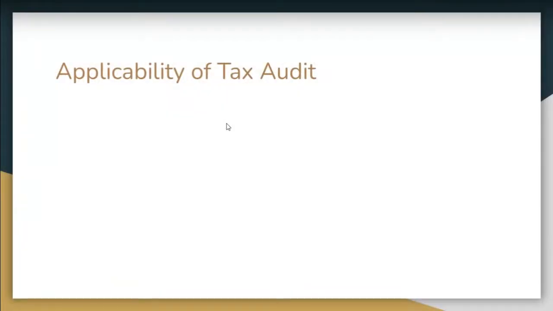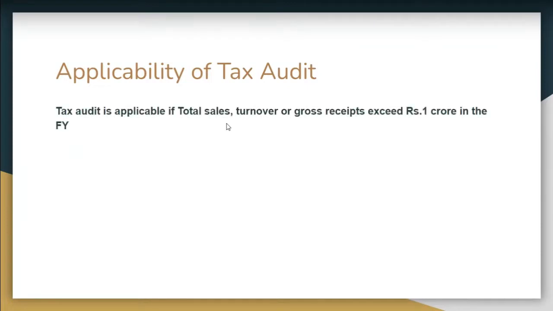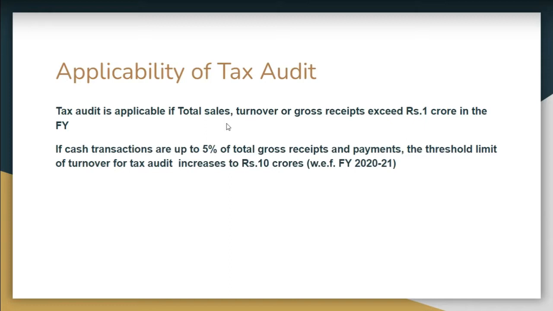Now there is applicability of tax audit. So generally the tax audit is applicable if total sales, turnover or gross receipt exceed rupees 1 crore in the financial year. So if your turnover exceeds 1 crore, tax audit is applicable. But if your cash transactions are up to 5% of total gross receipt and payments, then the threshold of the turnover for tax audit increases to 10 crores. It means if you are doing all the transactions from banking channel, only 5% transaction you can do in cash. So you can claim this higher limit of 10 crores.